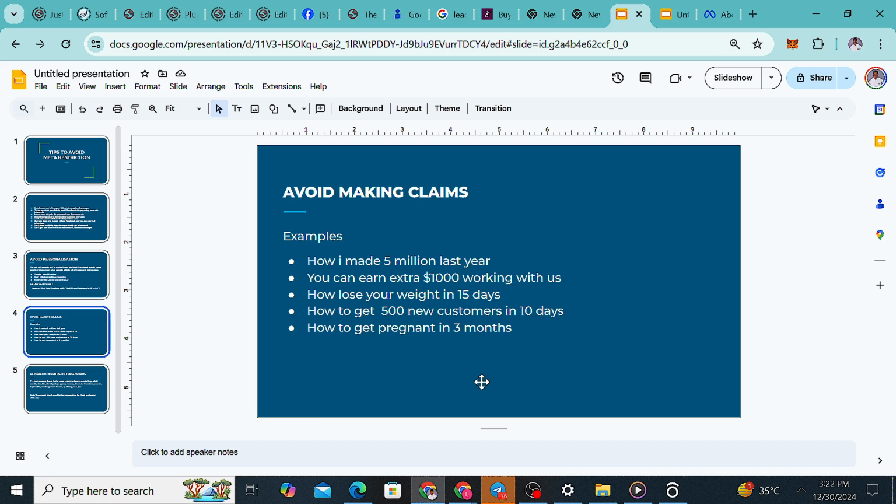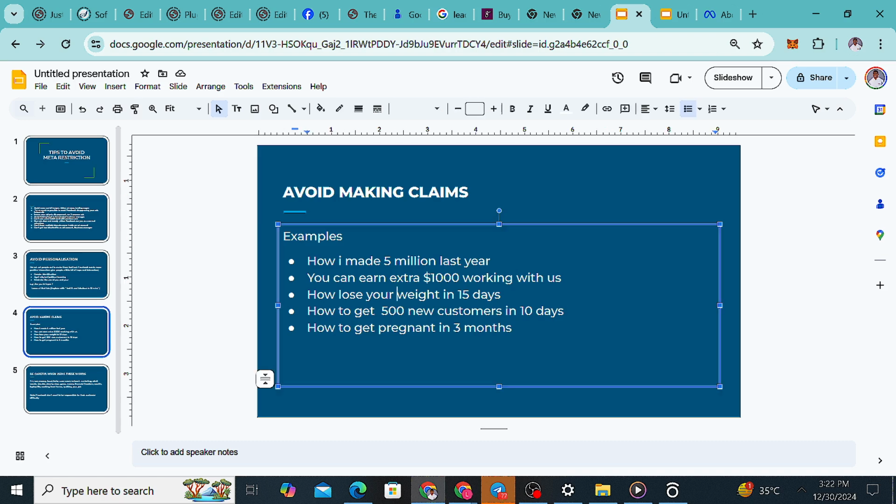If you notice all of these, what is common is a specific time frame. So you can just say "how to lose weight" and remove "in 15 days." They will allow it. You can still use "how to lose weight," and they will allow it because it does not make a claim.